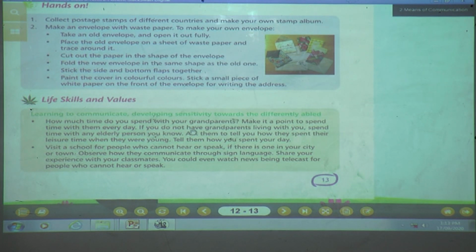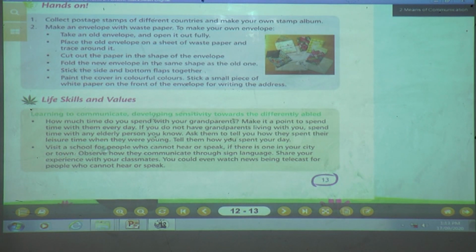If you don't have grandparents living with you, spend time with an elderly person you know. As you have neighbors, wherever you find an elderly person, you can talk with them and spend time with them. Ask them to tell you how they spent their leisure time when they were young. Where they spent their life, you have to ask them. Tell them how you spend your day. Okay, children? Understood?